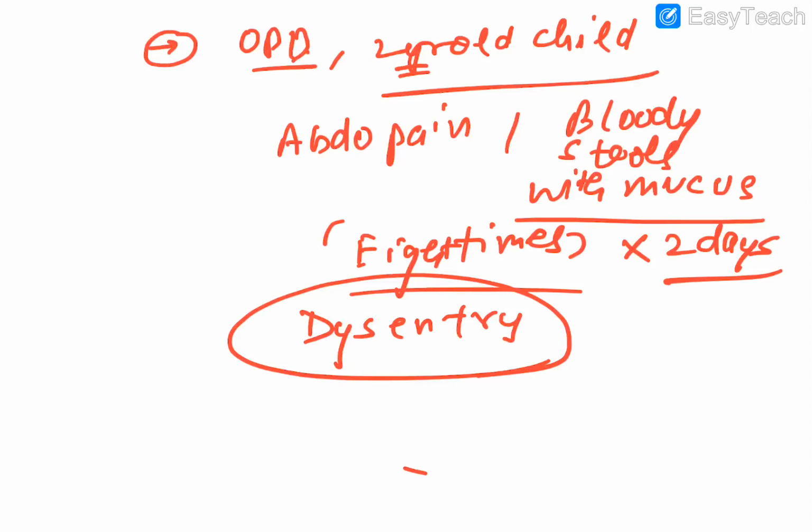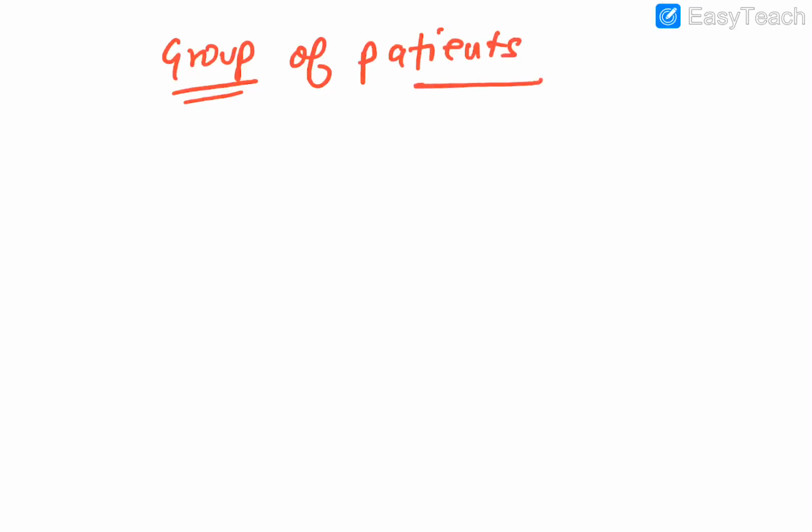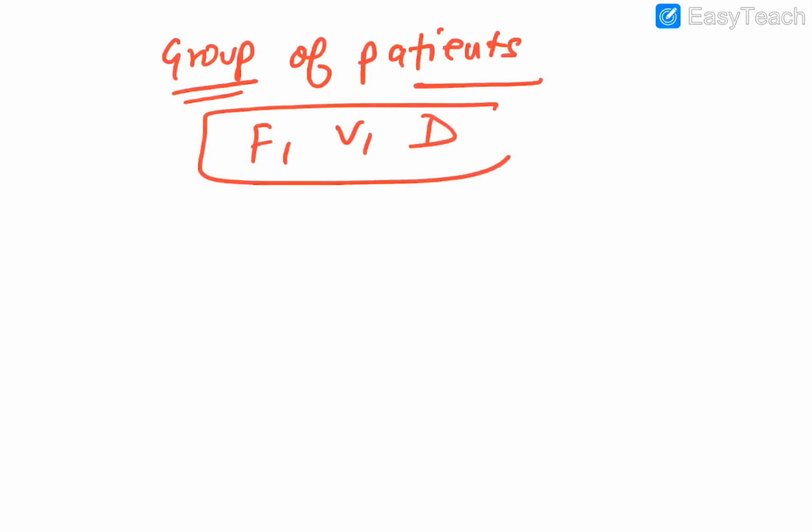Okay guys, now another question. Suppose a particular group of patients comes to you in your OPD, obviously in the emergency OPD, and all of them are complaining of what? Fever, vomiting and diarrhea. That is the typical triad, fever, vomiting and diarrhea.